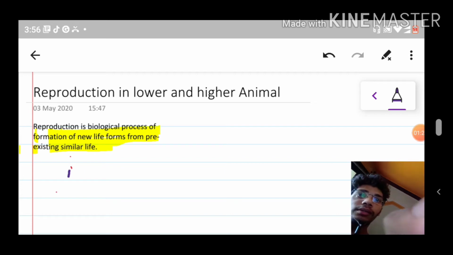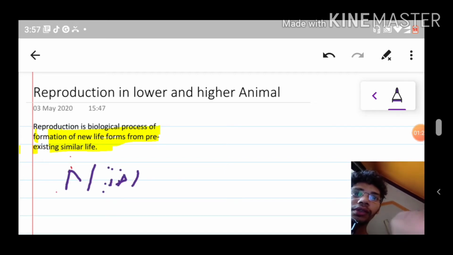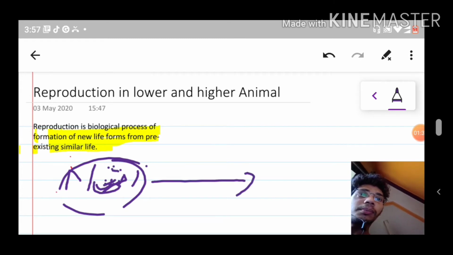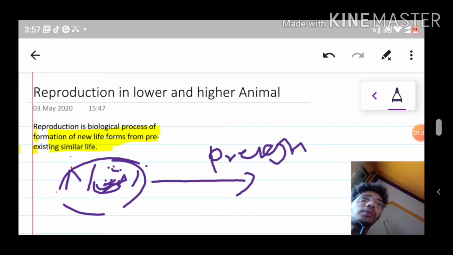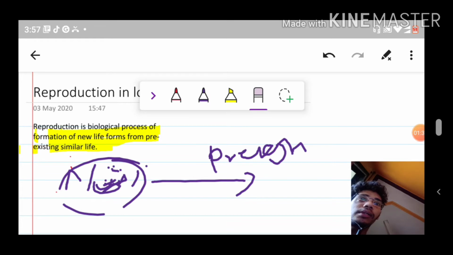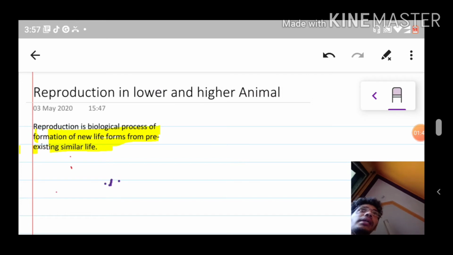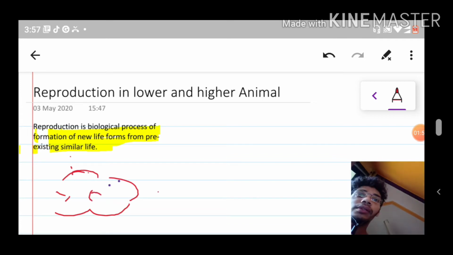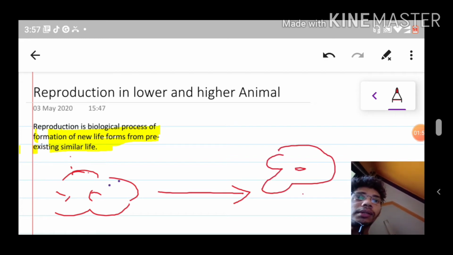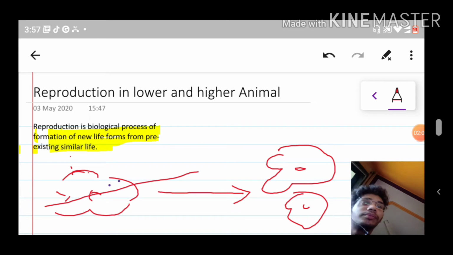Formation of new, this is the formation of new things happening from the pre-existing. What does pre-existing mean? Just take an example over here. How can you say a pre-existing one? Suppose there is an amoeba-like structure. This is an amoebic cell which undergoes maturation and reproduction. Further it's going to form two amoebic cells. So it undergoes binary fission over there.